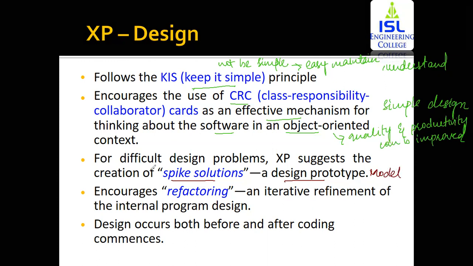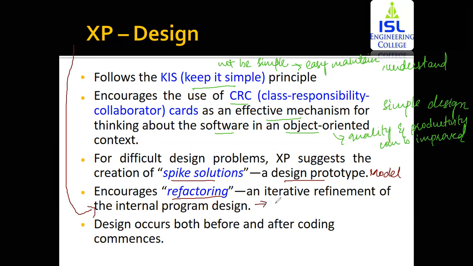Now in here, within this extreme programming phase, it is going to encourage refactoring. Now within the diagram, we have seen that refactoring is actually within the construction phase. So in here, this design phase is going to encourage refactoring. It is not going to perform refactoring, but it is encouraging refactoring. Now what is refactoring? Refactoring means